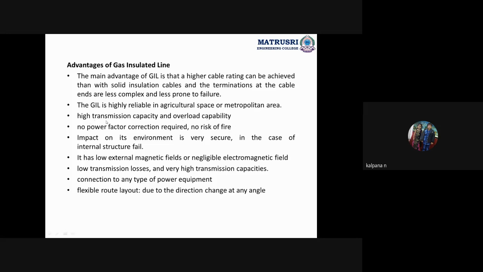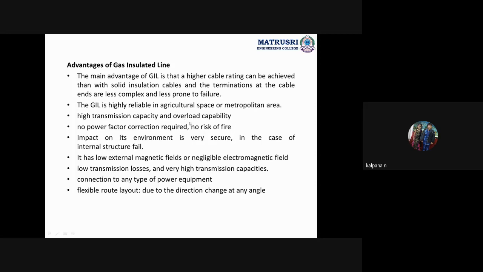But here, there is high transmission capacity and overloading capability also. If an overload happens suddenly, then also these GIL are capable of transmitting the power. Most of the losses we get in transmission are mainly because of the overloading of the system.